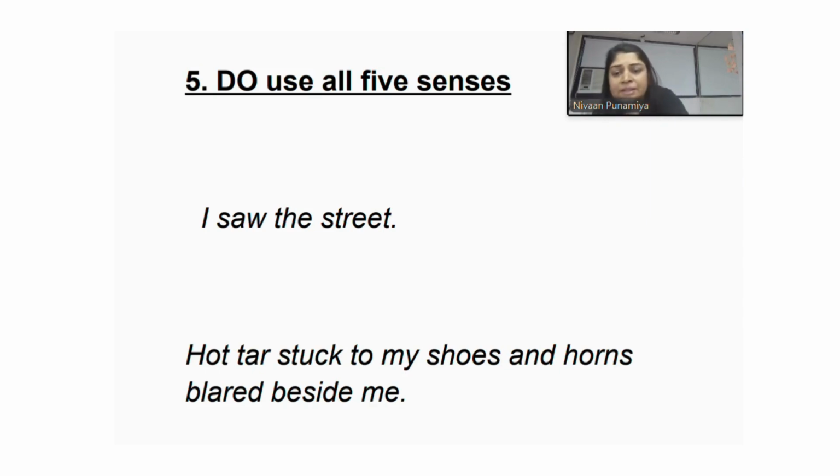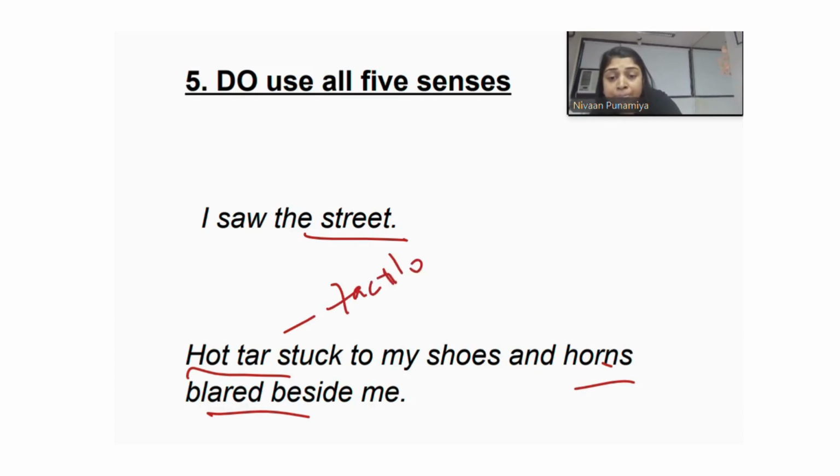So, it's a very simple sentence: I saw the street. Now, how do we incorporate these imageries? You can either have two at a time in the same sentence, or you can do one imagery at a time. Like here: the hot tar stuck to my shoes and horns blaring beside me. Now, the two imageries I've used here, one is tactile and the other one is auditory.